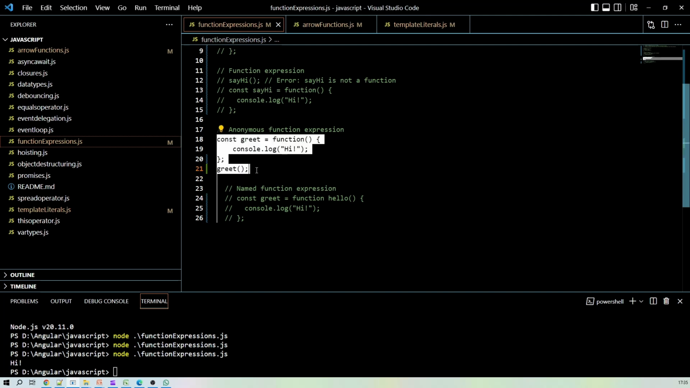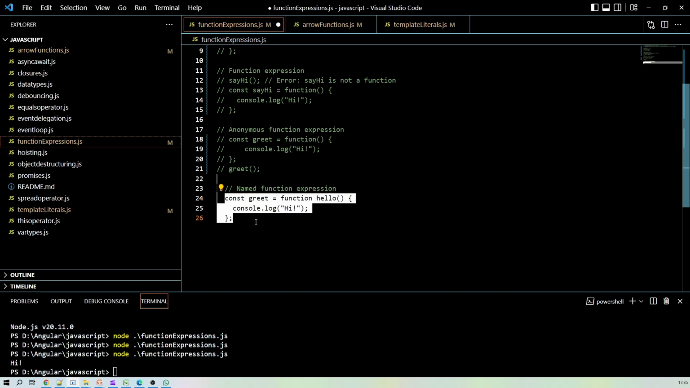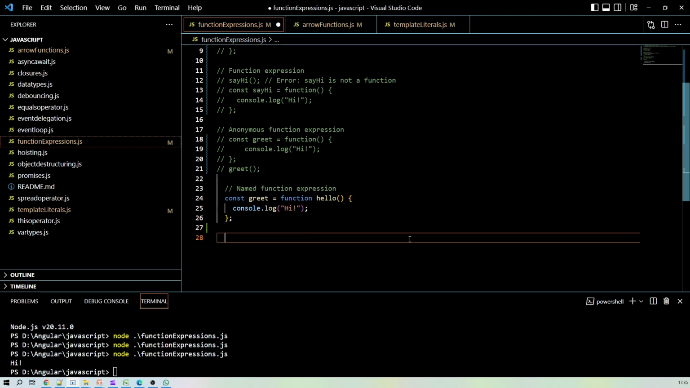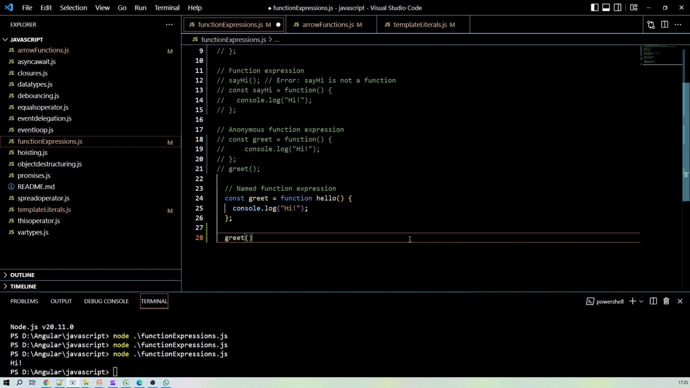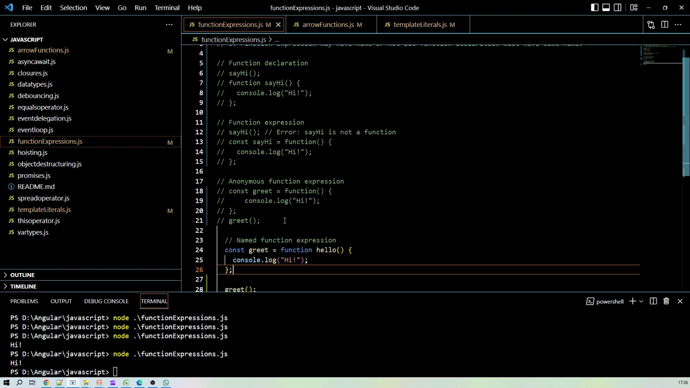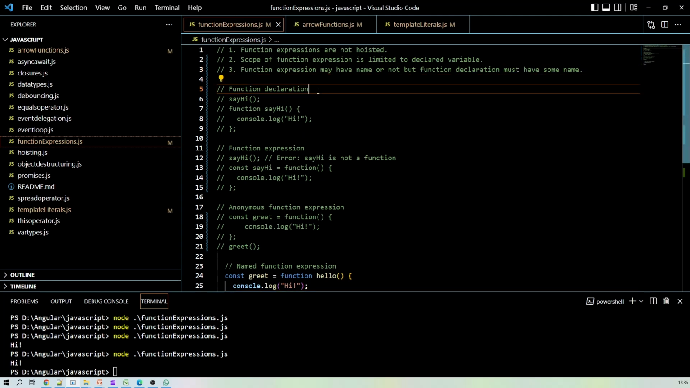Let me comment this code. So you can check this function expression. I'm giving this name hello to this function. Okay, and let's call this function expression again and run this JavaScript file. It's giving us a hi, right? So these are the basic differences between the function expression and the function declaration.